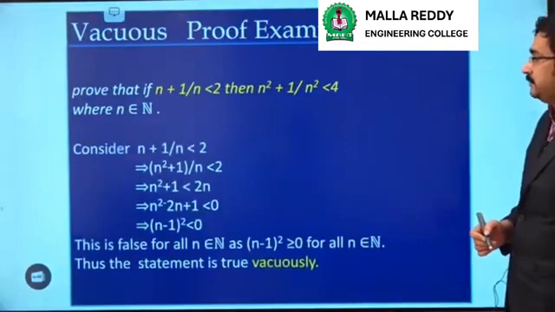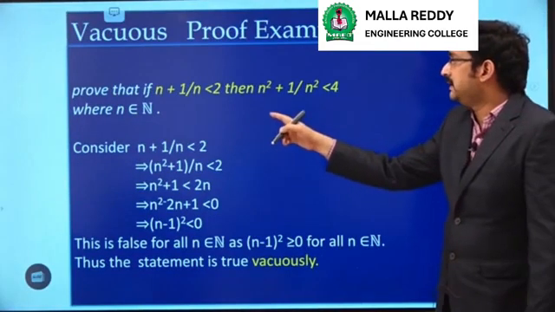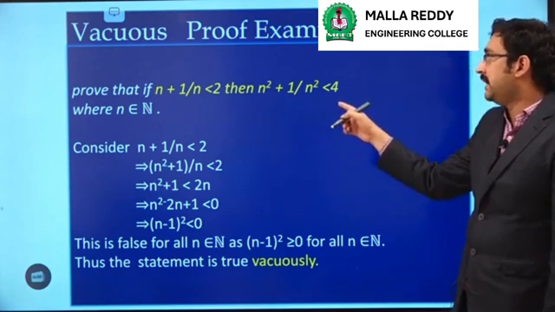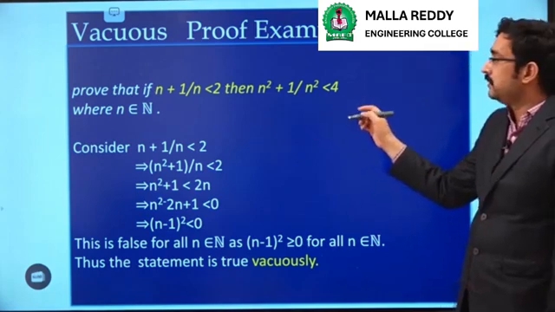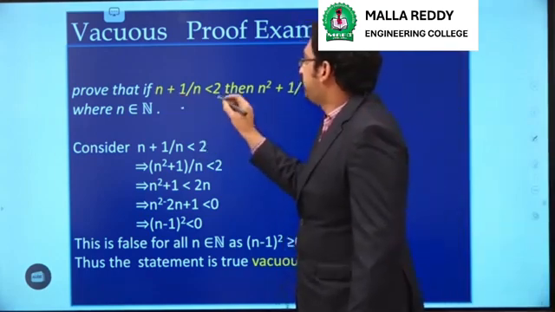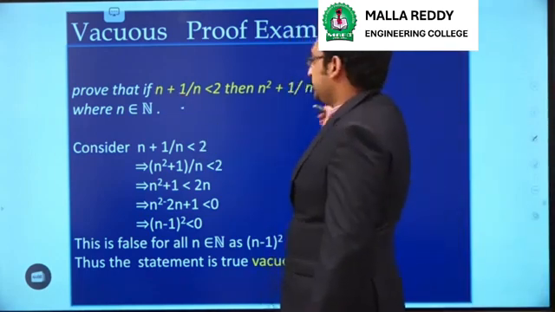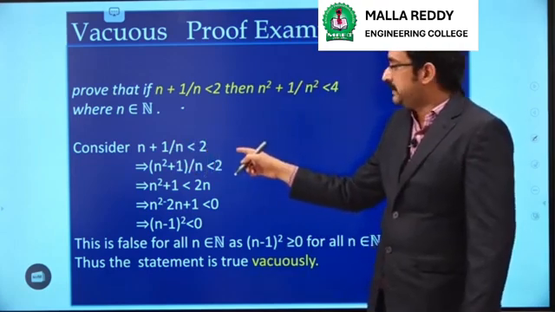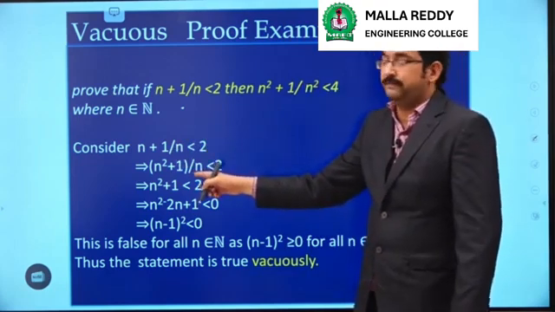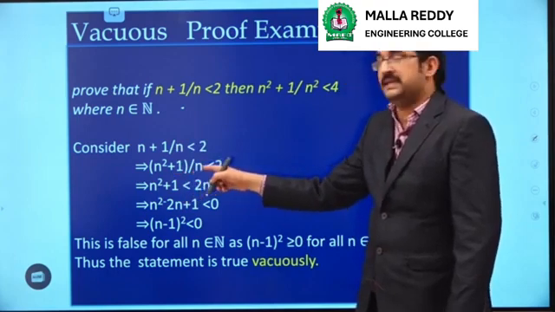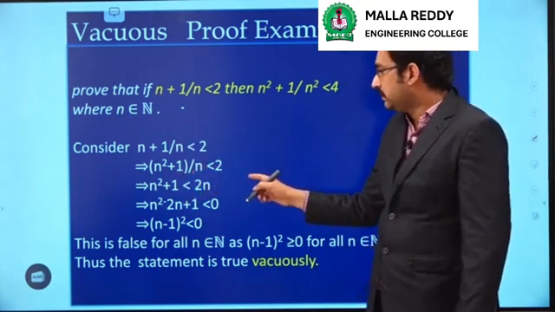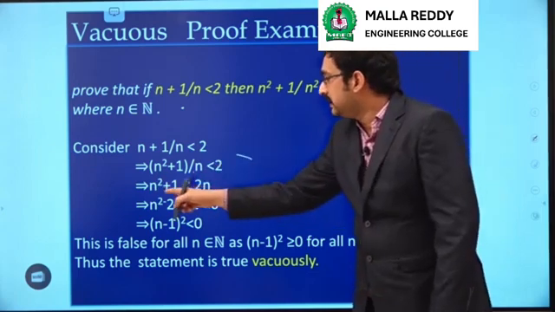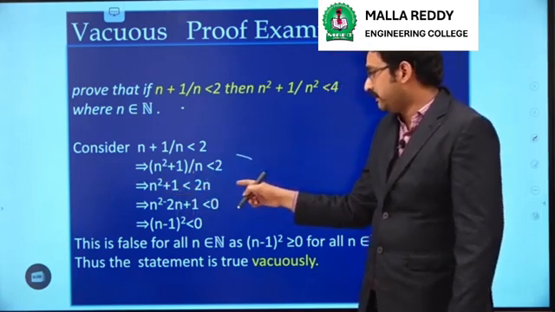Take one more example. If n plus 1 by n is less than 2, then n square plus 1 by n square is less than 4. This part is considered as P. This part is Q. See the first one, n plus 1 by n less than 2. Then this condition also will be satisfied: n square plus 1 by n is less than 2. So take the denominator to the right side. Then it becomes n square plus 1 less than 2n.